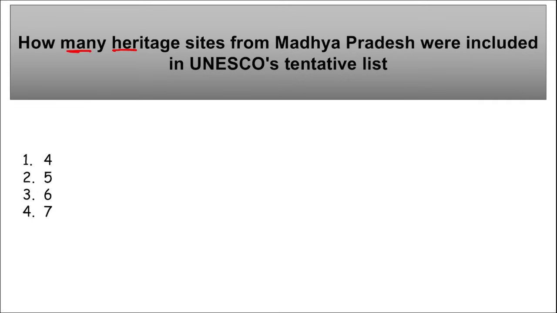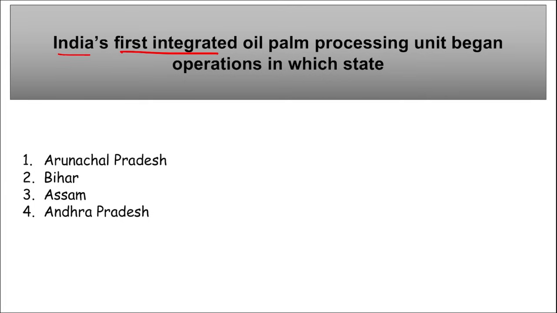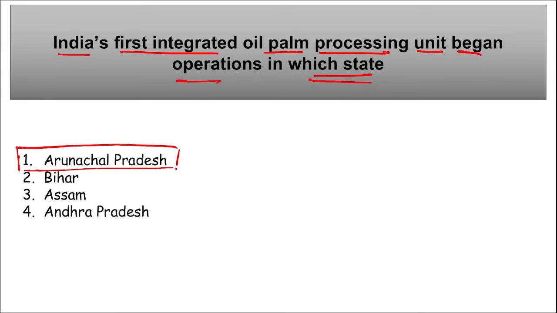Next is, how many heritage sites from Madhya Pradesh were included in UNESCO's tentative list? So 6 heritage sites of Madhya Pradesh were included in UNESCO's tentative list. Next, India's first integrated oil palm processing unit began operations in which state? It began operations in Arunachal Pradesh, right?